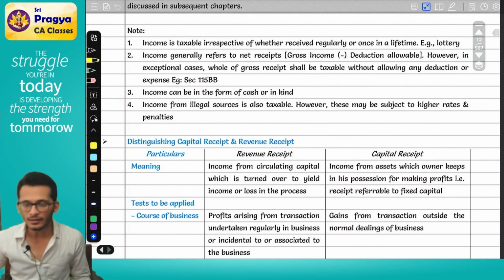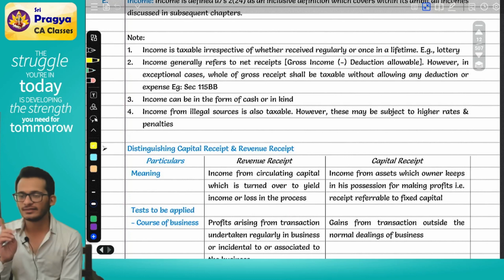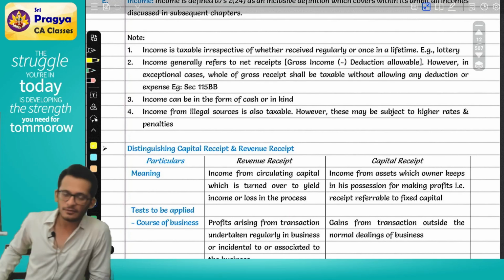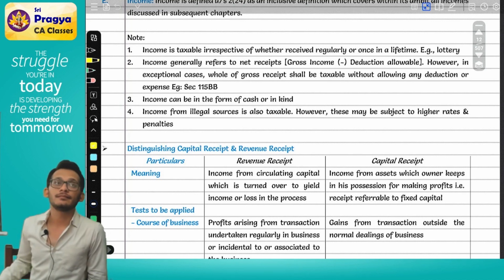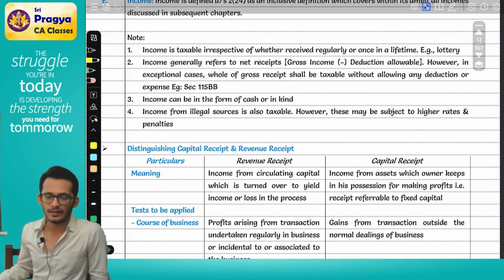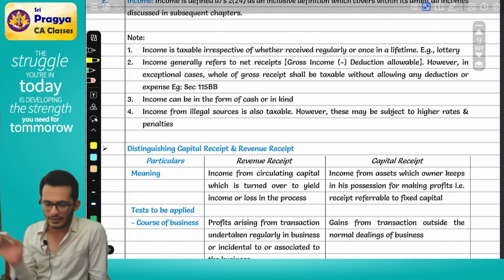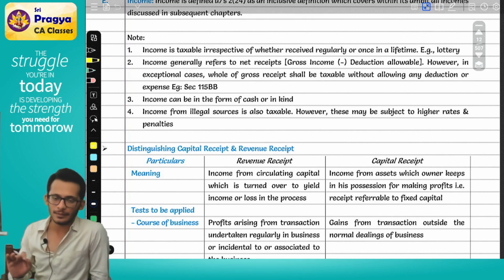An income is taxable irrespective of whether it is regular or once in a lifetime. I'm clarifying to you that whether it's a capital receipt or a revenue receipt, both are considered. Capital receipts may not be taxable provided it is not covered, but revenue receipts are taxable. Either way, it doesn't matter. Both are to be taxed.